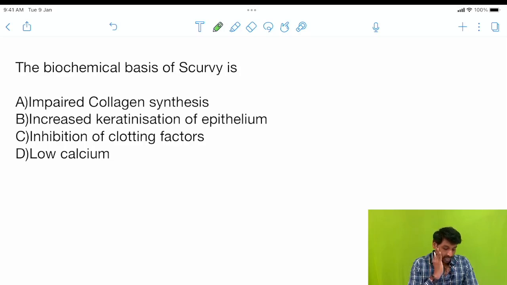The main thing here is vitamin C function, that is, collagen synthesis. In scurvy there is poor wound healing and bleeding gums, right? So it leads to impaired collagen synthesis. The correct option is impaired collagen synthesis.